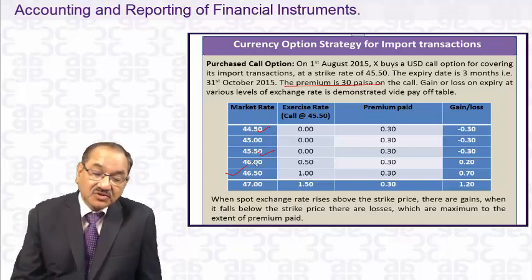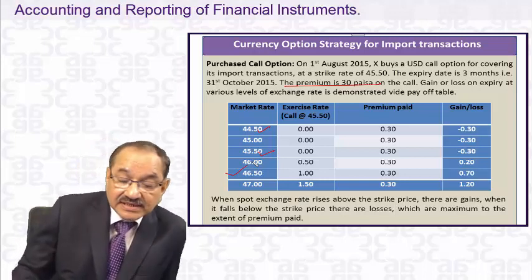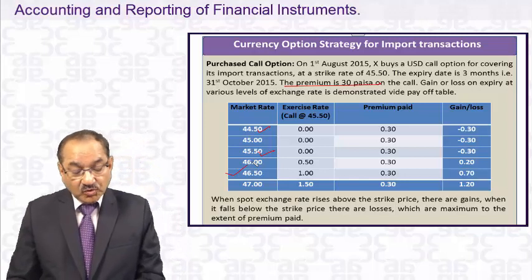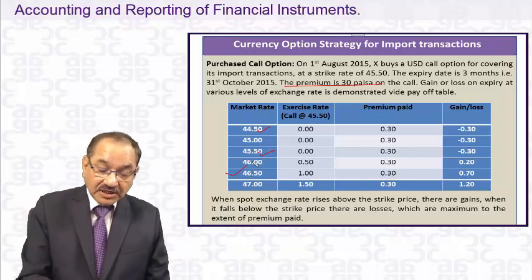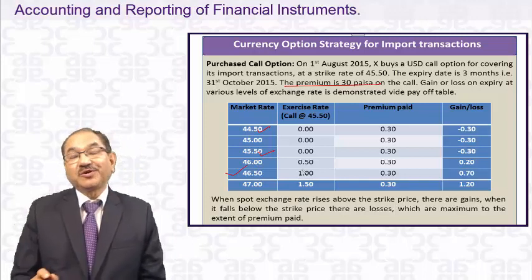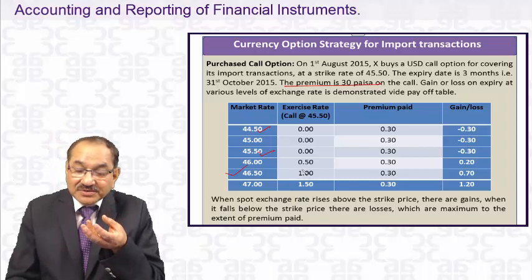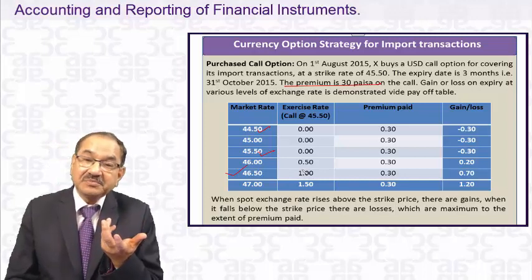In 46.50, that's the market price, and the exercise price of the call is 45.50. The market price is more than this. Yes, it will exercise its call option, because if it exercises the call option, it will get a dollar at 45 rupees 50 paisa.